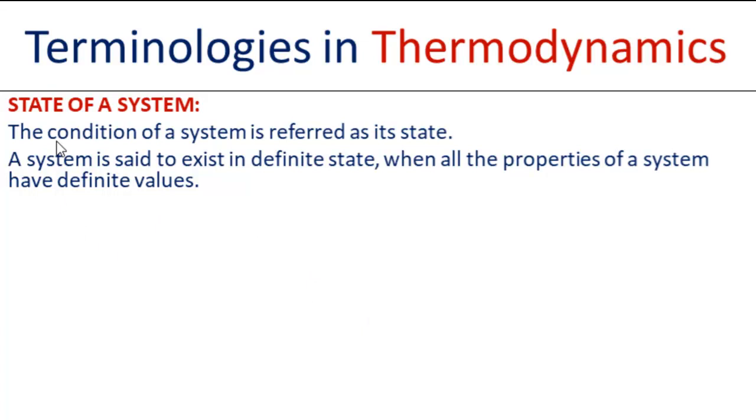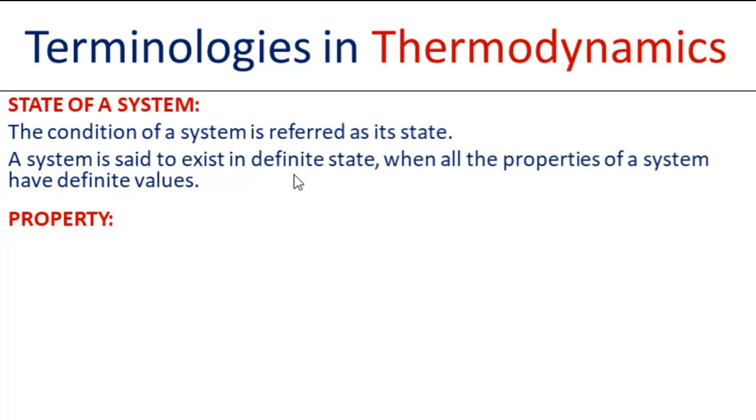You should know the state of the system, the initial condition of the system, and when it undergoes a process, it will go to another state. So there will be continuous change of state, right? The condition of a system is what we call the state of the system. A system is said to exist in a particular state when the properties of the system have a particular value. When it has a definite value of property, then we say that the system exists in a definite state.